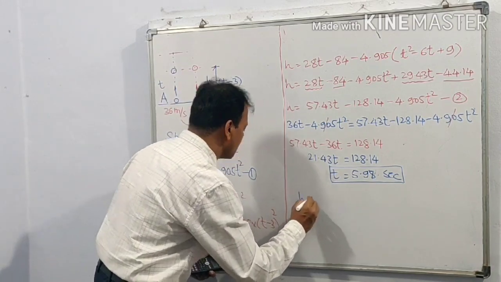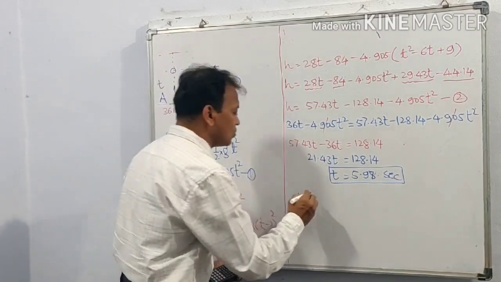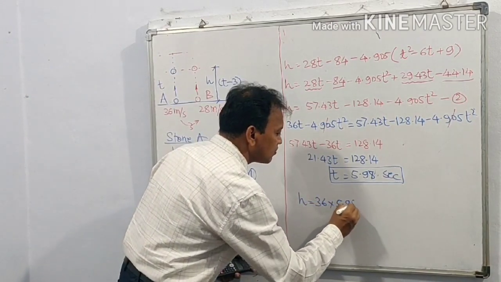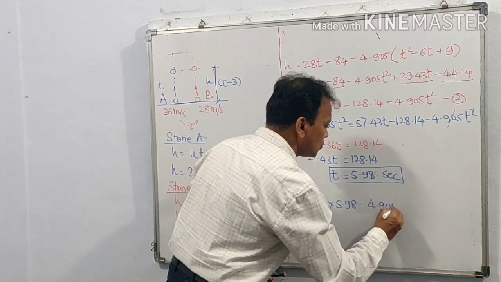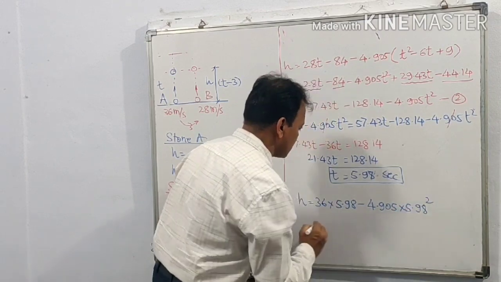Therefore, putting the value of t, H is equal to 36 into 5.98 minus 4.905 into 5.98 square.